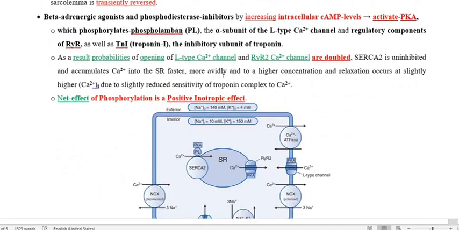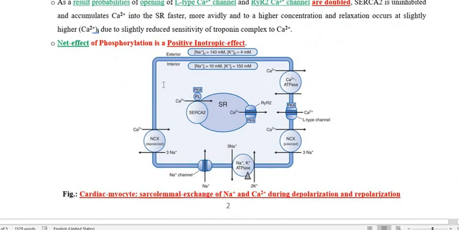So if you see the heart cell, this is the structural figure of the heart cell. This way we are going to explain the mechanism of action. When the heart gets depolarized, it will lead to the contraction of the heart muscle, that is the myocardium.